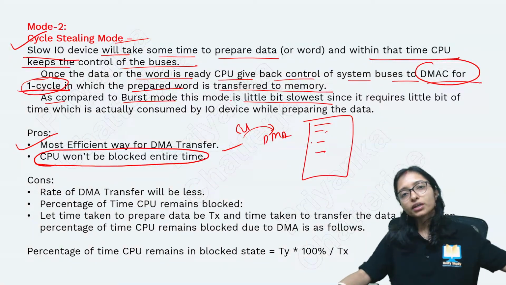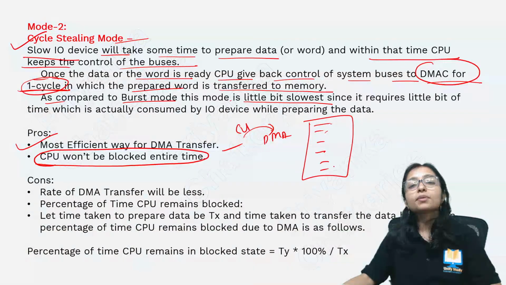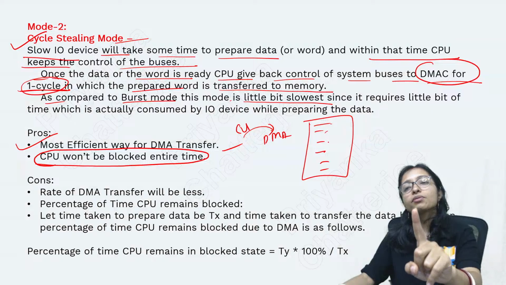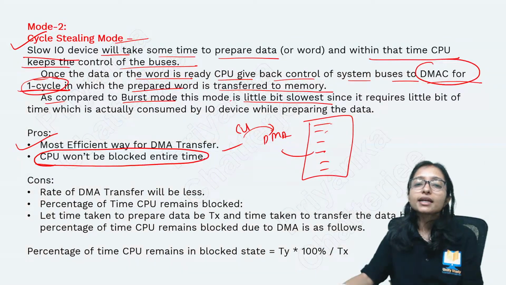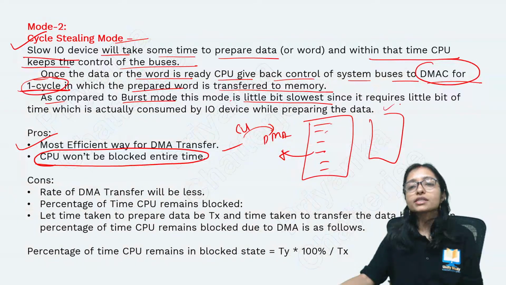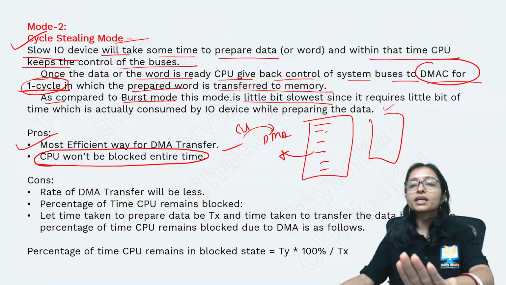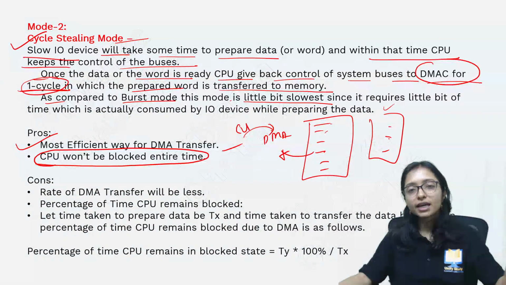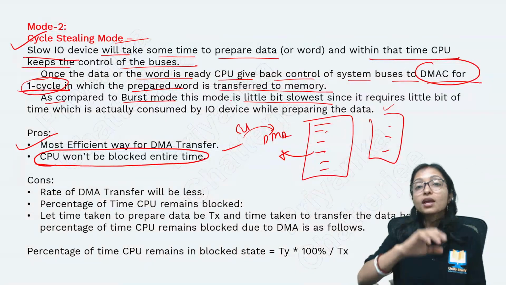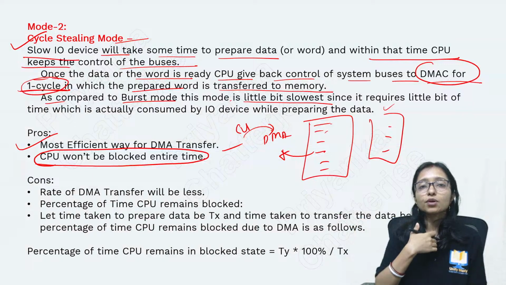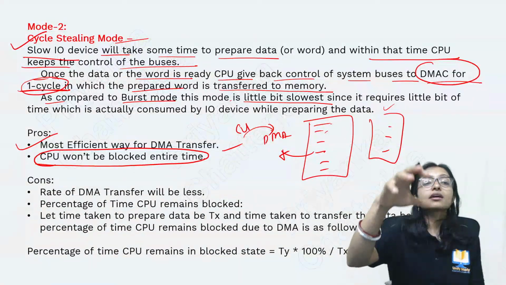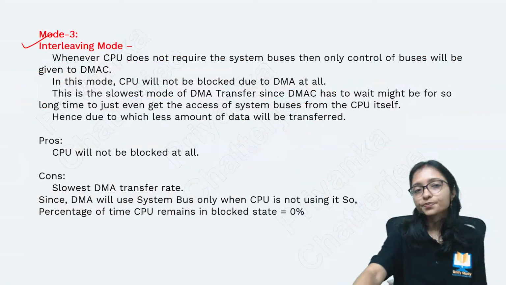At that time, I am doing my work. You tell me, okay ma'am, my work is done, 1 page. I will give you 1 minute, send it to me. You send that 1 page. After that, again I do my work, and you work on the 2nd page. You tell me, ma'am, my 2nd page is done. Okay, send it, I am giving you one cycle, you send. In that way, you are also working, I am also working, parallelly both are working. So that's why it is the efficient way.